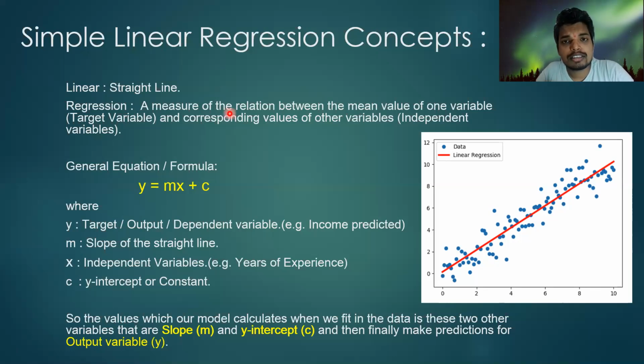Regression, in statistical terms, means the mean value. This is the definition which I googled and am sharing with you. It is the measure of a relation between the mean value of one variable, the target variable, which is the output variable or the variable which needs to be predicted, and it is predicted based on the independent variables, or in data set terms, the independent columns.